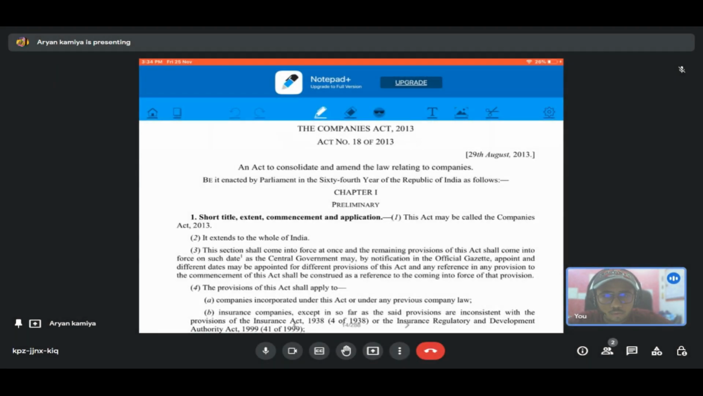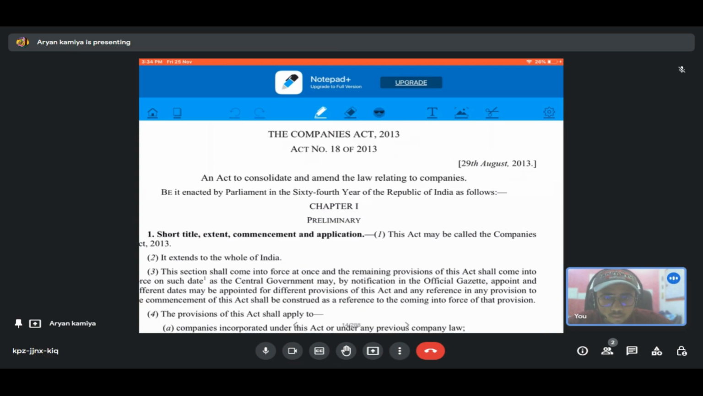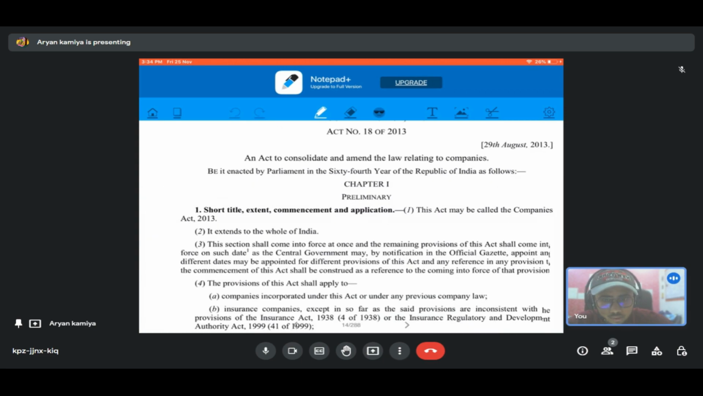Hello everyone, today we'll be starting with the Companies Act 2013. I have downloaded this PDF from the MCA website and I will share the link of the same in the description for your reference. So today we are covering section number 1.